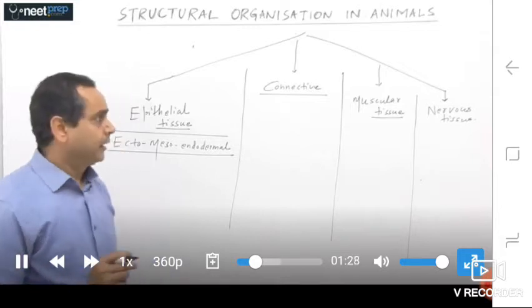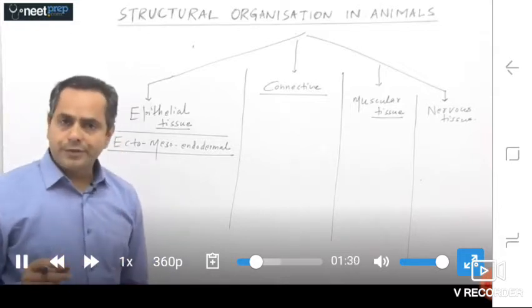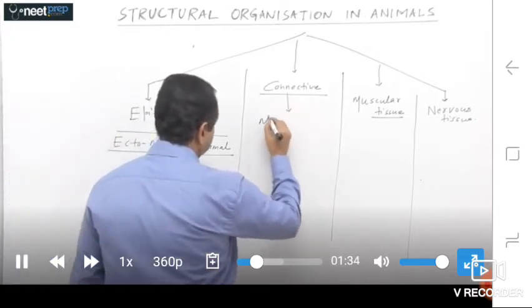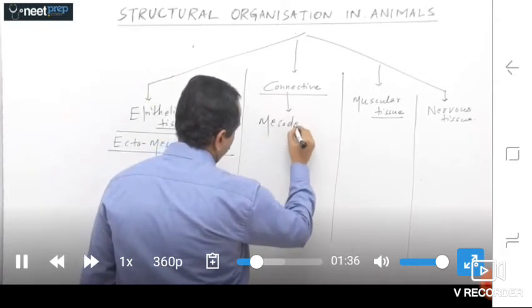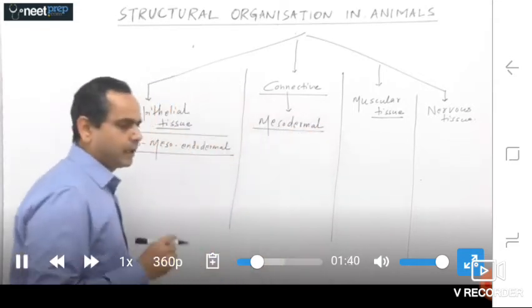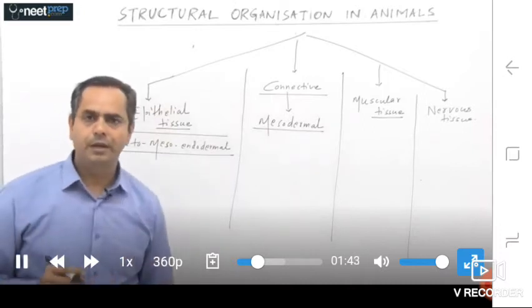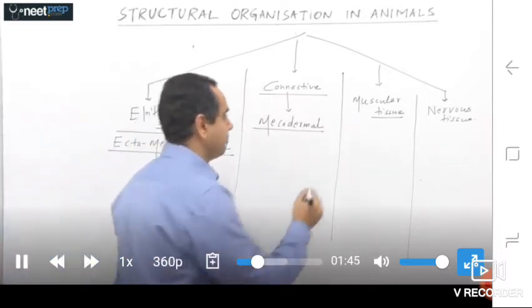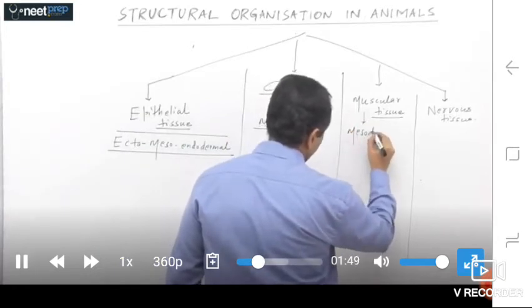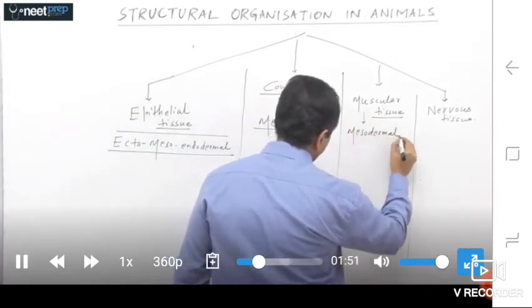That's right. If we talk about connective tissues, mostly connective tissues are mesodermal in origin. Mostly connective tissues are mesodermal in origin, and the muscular tissues are also mesodermal in origin.